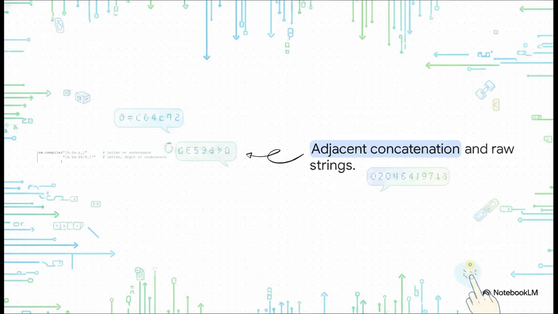Okay, this beautifully illustrates a really neat trick in Python syntax, adjacent string literal concatenation. When multiple string literals just sit right next to each other, delimited only by whitespace, Python seamlessly merges them into a single string. And it does this entirely at compile time, not runtime. So you can smoothly format really long, messy strings, like a dense regular expression, across multiple lines. You can even drop inline comments next to different parts of the string without having to manually type out the plus operator a dozen times.